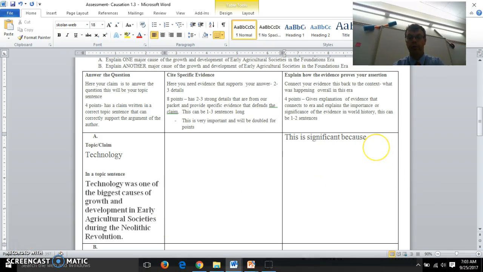So what do I need to do here? I need to put some information from the context. And if you're struggling, I would say use vocab words when possible. They make you sound smart. You've already gone over them. And then you can also connect to today. Since we're talking about these empires, you can say that led us to have empires, laws, and everything that we have today in our country or countries around the world. So what you may do right now is go look at your context, go look at your vocab words. What are some big things you could put of why it's significant that this happened?